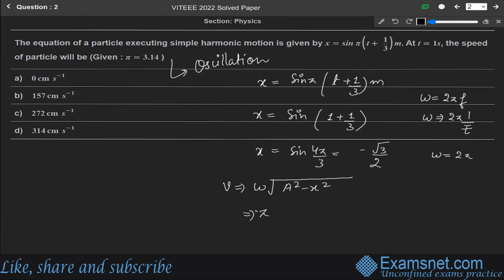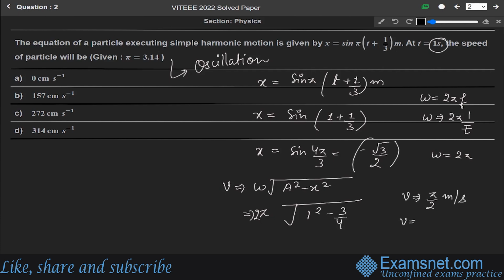So write 2 pi under root of a square minus x square. Here a is 1, so it will be 1 square minus 3 by 4, since root 3 by 2 squared becomes 3 by 4. Solving it, we get v equal to pi by 2 meter per second.